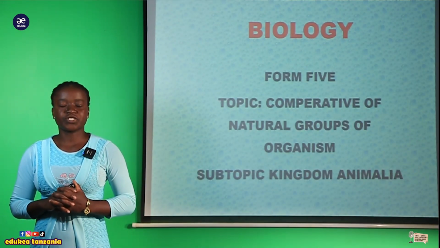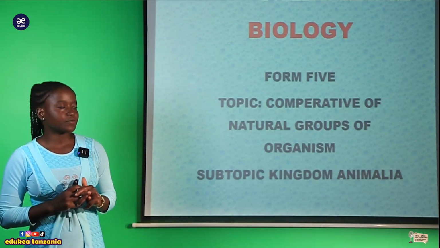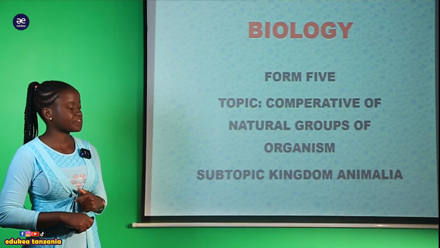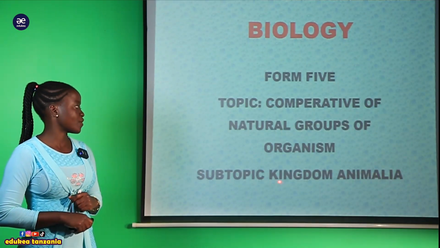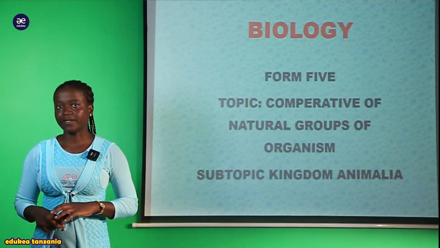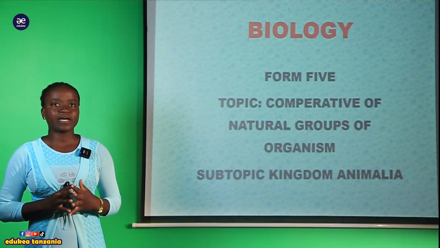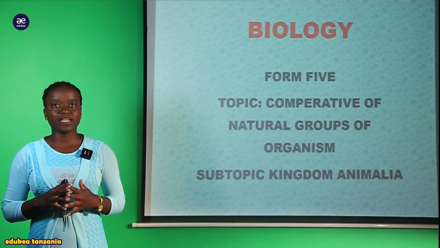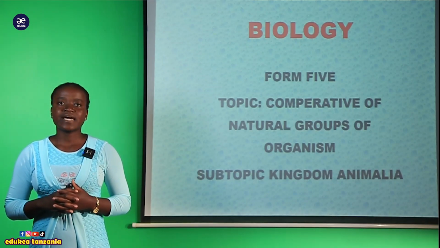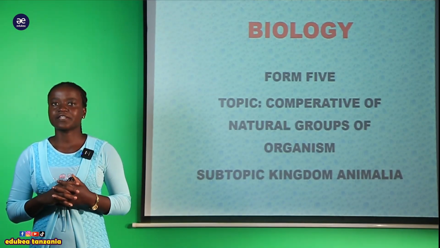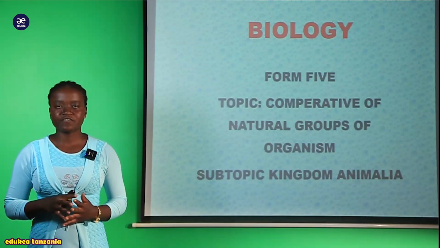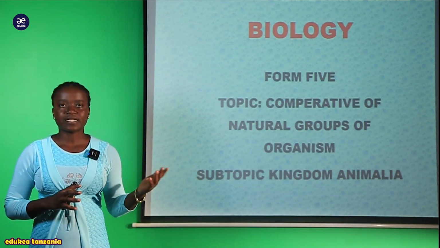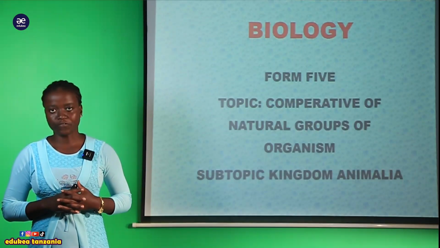I'm teaching biology, and today my students will be with you to discuss our topic, which is the comparative of natural group of organisms. Here we are going to discuss the subtopic with the kingdom Mammalia. My students, we can recall where we ended in the last session, where we looked at the subphylum Uniramia, and there we saw the class Diplopoda. In a good example, we saw the structure of the millipede and the adaptations of the millipede so that they can help themselves to colonize different kinds of environment.